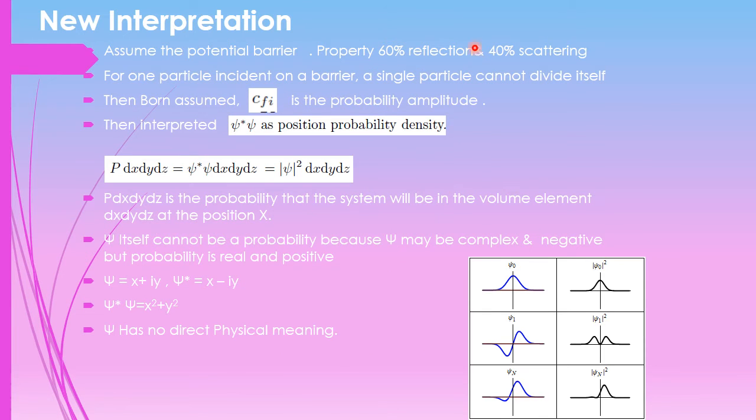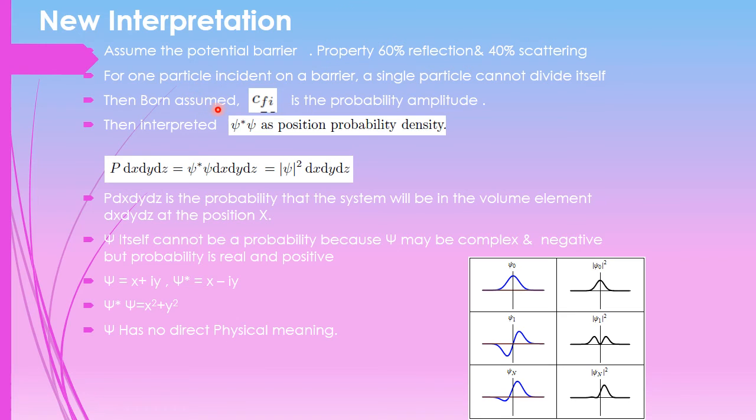Here he assumed a potential barrier which has the property that 60% of the wave will be reflected and 40% of the wave will be scattered. If we consider one particle incident on a barrier, can we apply this property, that 60% of the wave is reflected and the remaining 40% is scattered? No. We couldn't split a single particle. A single particle cannot divide itself. So the above consideration is wrong.